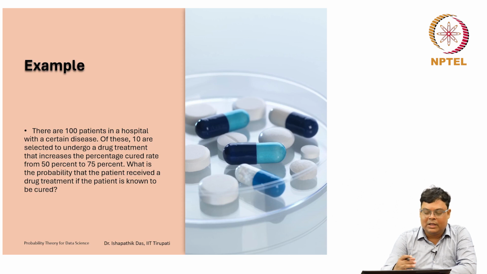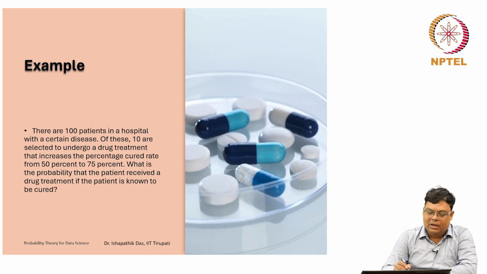So we have to, but in the problem the percentage of patients is written just in sentences, some explanation is given, but we have to transform it into the form of our formula so that we can use the Bayes theorem. Here we have to understand that there are 100 patients, 10 are selected to undergo a drug treatment. That means 10% of the patients got the treatment. Probability of T is 10 by 100, 0.1. So T complement will be 0.9.